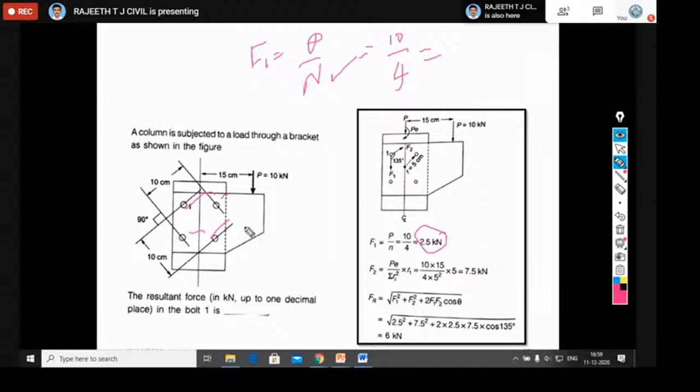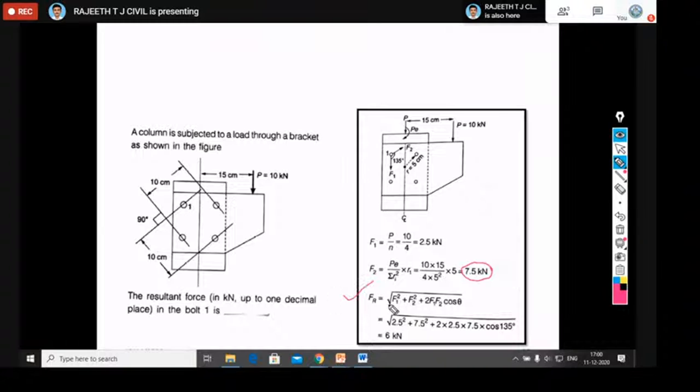If you go for F2, what is F2? The F2 formula is moment into R1, nothing but P into e into R1, divided by sigma R square. What is P here? 10 kilonewton. What is the eccentricity? Here they have given 15 centimeter. What about R square? R is constant here, that is 5 millimeter. For all the bolts, R is constant. Therefore, in the denominator, the summation, I will take all 4 bolts into 5 square. If you substitute P, e and R1 for one bolt and sigma R square in the denominator and calculate, you are going to get 7.5 kilonewton.